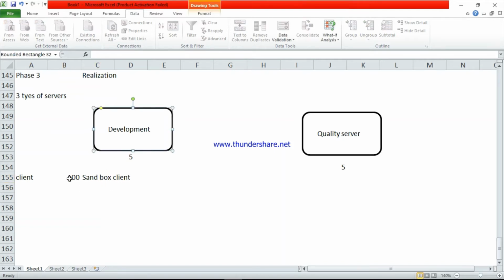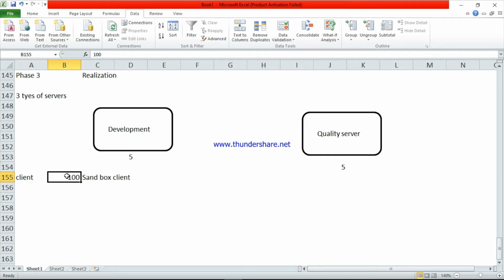In the development server the first client is 100, called the sandbox client. Sandbox client means before doing the configuration, all these 5 employees can check their data and practice here. I will give an example. Before starting the cricket match we do code practice, right? Similarly, before doing the configuration, these employees will test the configuration in this client.